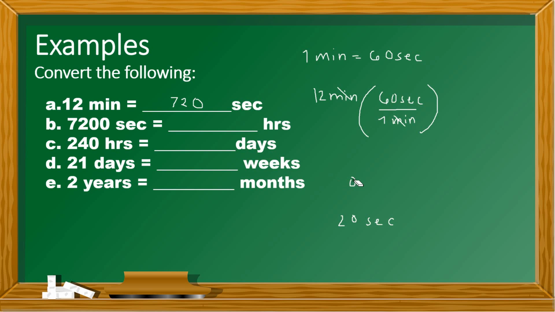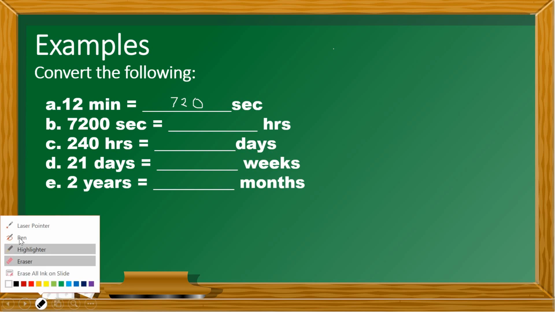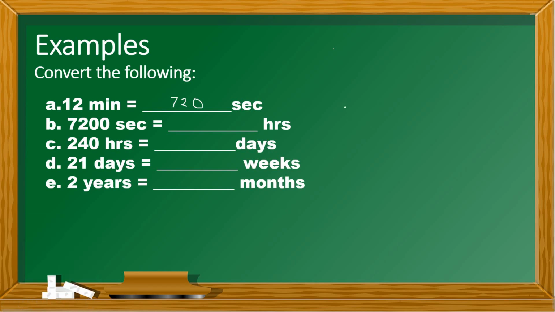Now for letter B, we are asked to convert seconds to hours. So actually, we're going to have two conversions here. Let me have my pen back. First, we must convert 7,200 seconds to minutes.